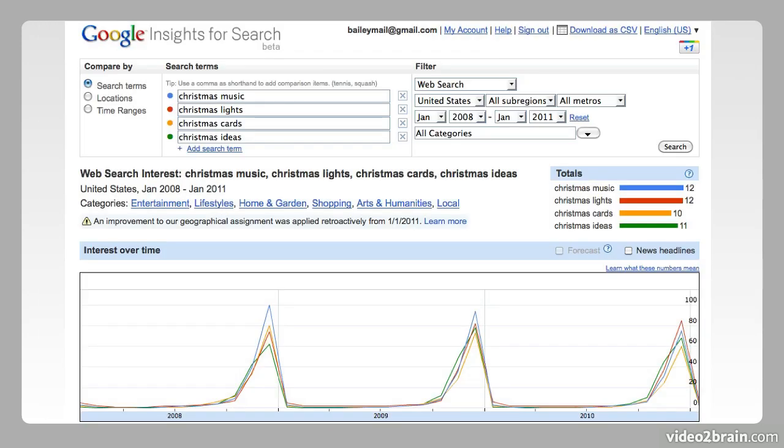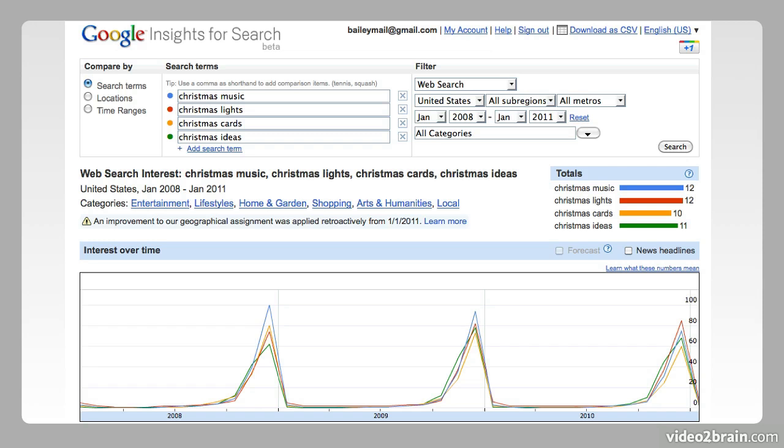One of the things I like showing people is specifically when it comes to holiday trends. Depending upon what type of business you are, this is very important to know. I like looking to see when people start looking for Christmas items, music, lights, cards, ideas. This graph shows me that they start searching as early as late September, early October.